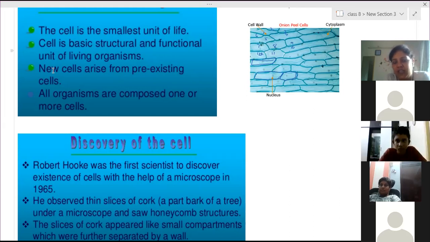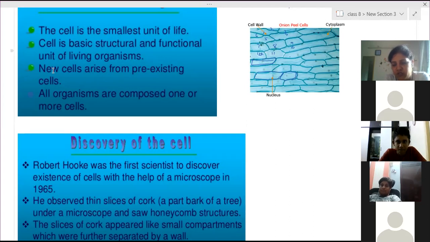This comes under the cell theory. Cell theory was given by different scientists. Many scientists came one by one after Robert Hooke, and they discovered many things. Out of that, Schleiden and Schwann gave the cell theory.